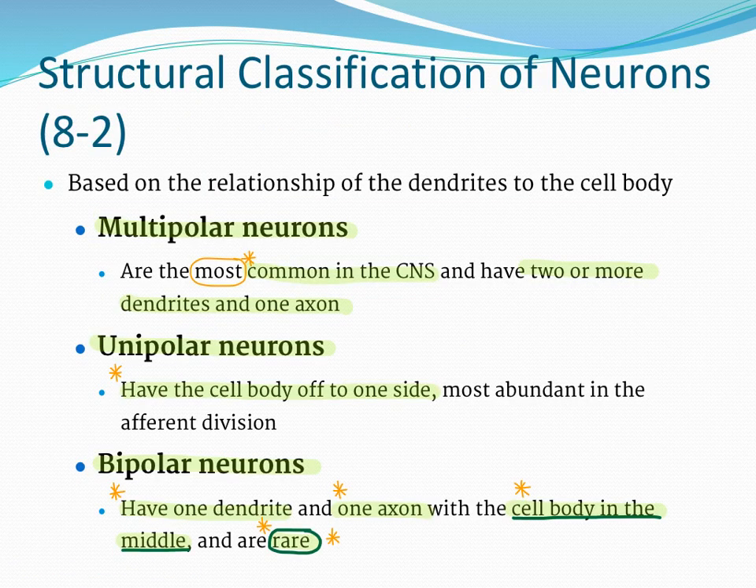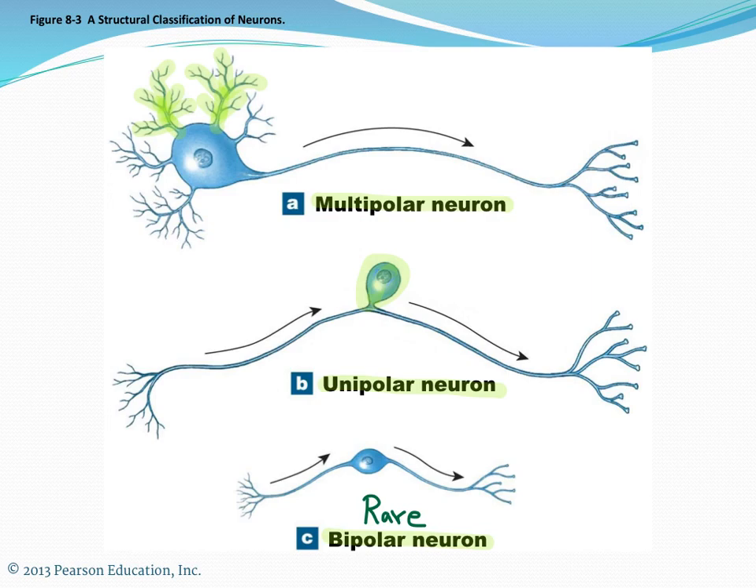There are three types of neurons. There are multipolar neurons. They're the most common in the central nervous system, and they have two or more dendrites and one axon. Unipolar neurons have the cell body off to one side. And then bipolar neurons have one dendrite and one axon, and the cell body in the middle. They're very rare. This is a picture of the three types of neurons.